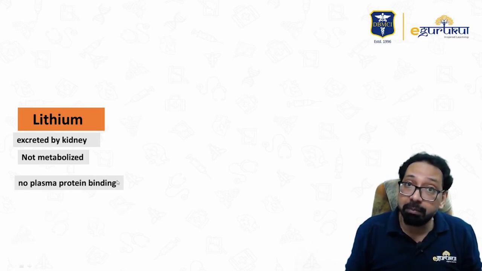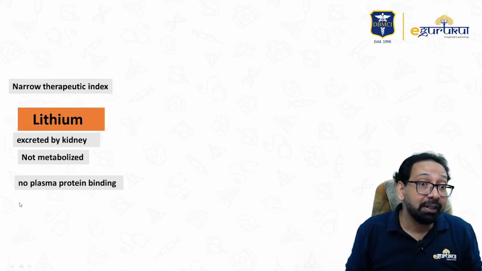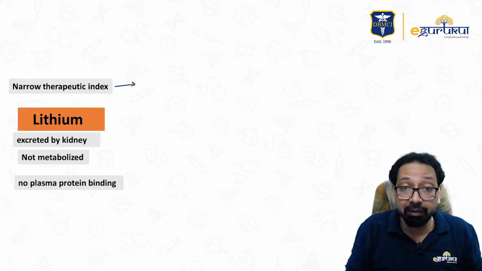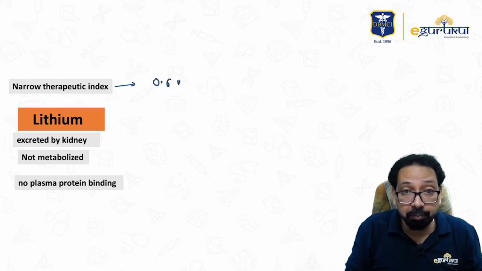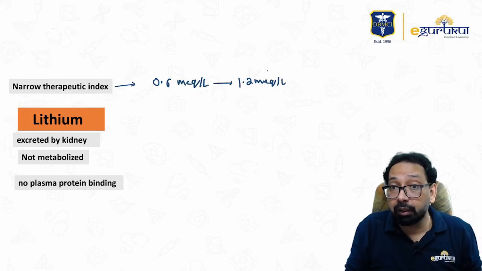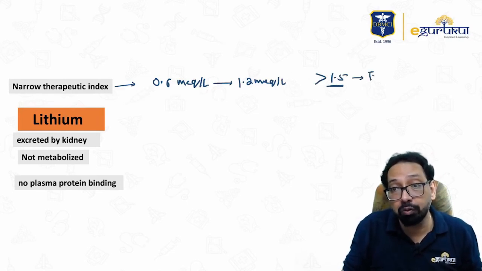No plasma protein binding; sodium does not bind plasma protein, lithium does not bind plasma protein. It has a narrow therapeutic index. The therapeutic level is 0.6 to 1.2 milliequivalent per liter. But if it goes beyond 1.5, then it causes toxicity.